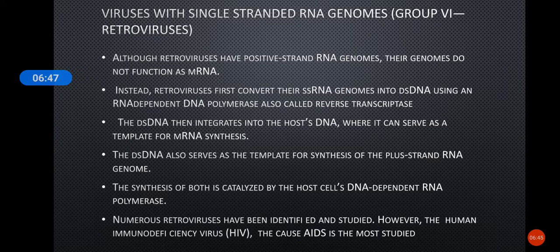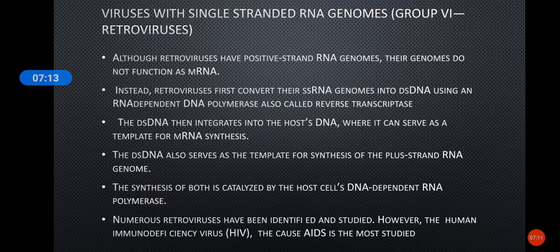This double strand DNA has two functions. First one is mRNA synthesis. The second one is they serve as the template for synthesis of more of the positive strand RNA genomes. So it is genome replication and mRNA synthesis. Both of these are catalyzed by an enzyme called DNA dependent RNA polymerase. It is the host cell's enzyme, DNA dependent RNA polymerase.